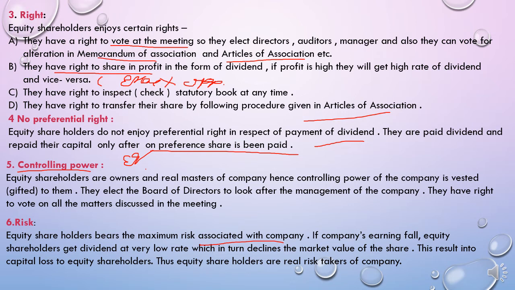So if the company's earning is falling, or it is declining every year, equity shareholders get the dividend at a very low rate, or sometimes they will not get any dividend, students. This in turn declines the market value of the shares. If the profit or earning is declining every year, the market value of the company will also decline. So it results in capital loss to the equity shareholders.